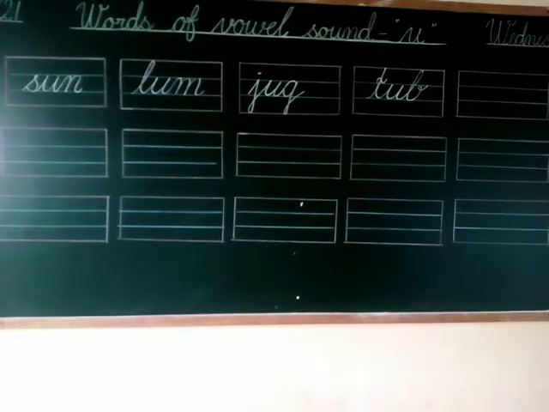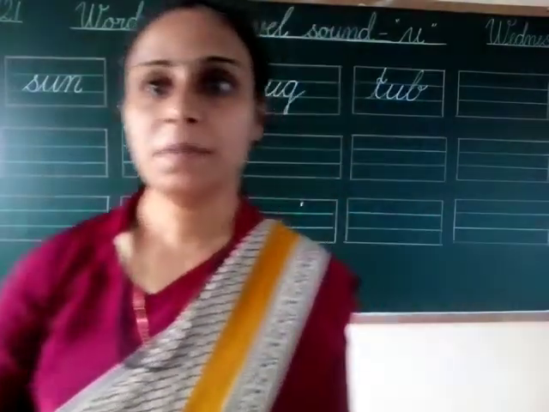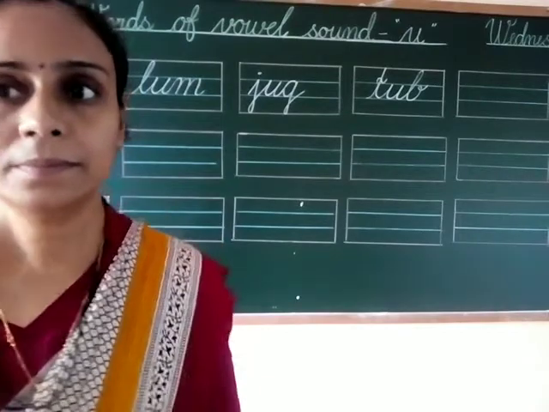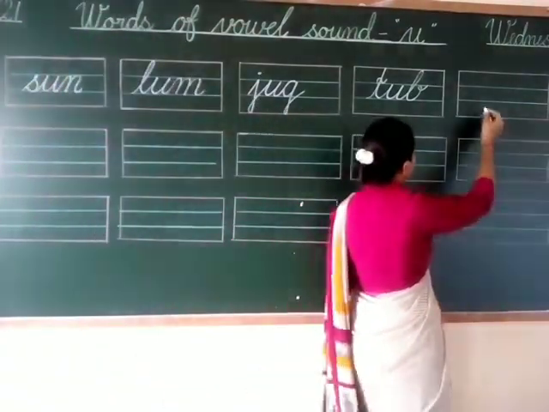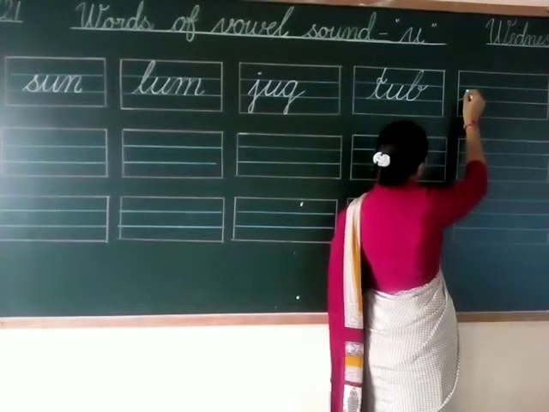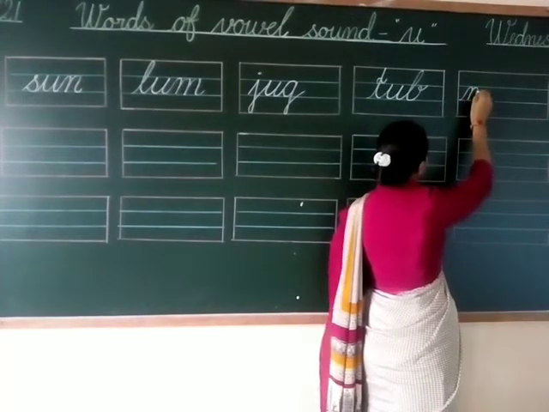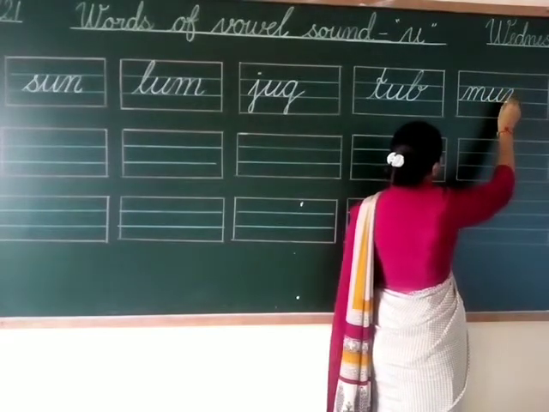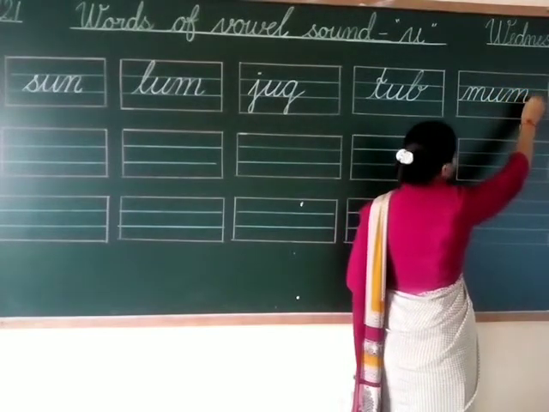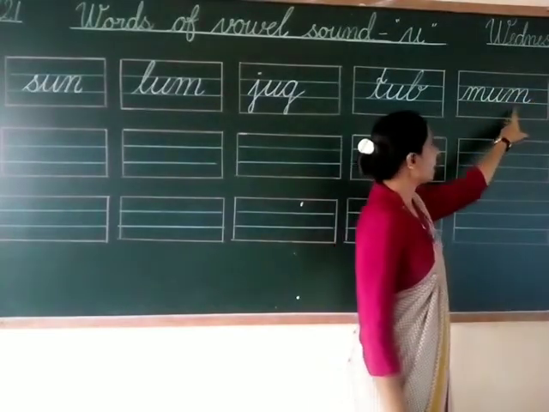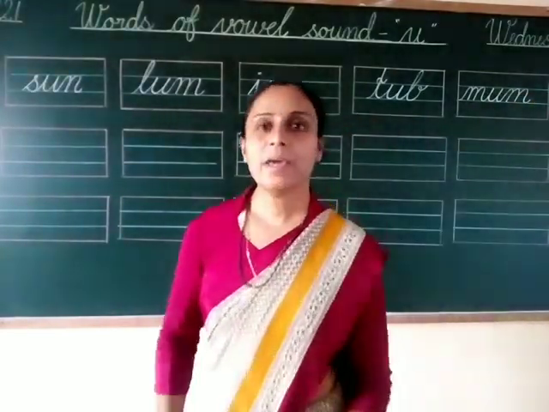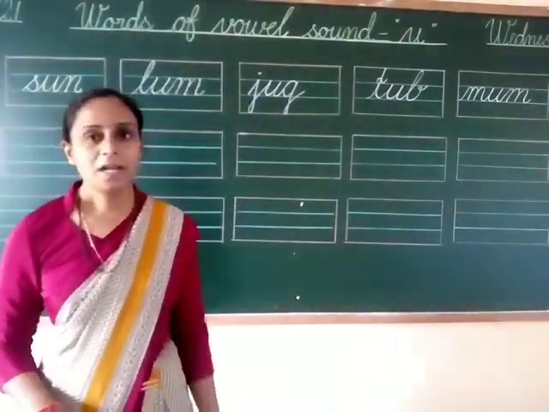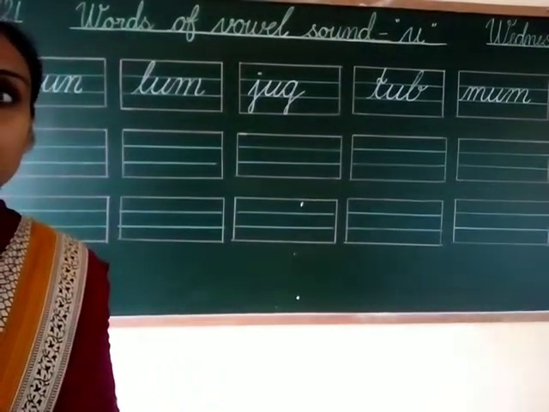Next is mum. Okay, so spelling of mum is M-U-M. Mum. Look at here. This is letter M. This is letter U. And this is letter M. M-U-M. Mum. Okay, and sound is mum. Mum. Now let's write some more time.